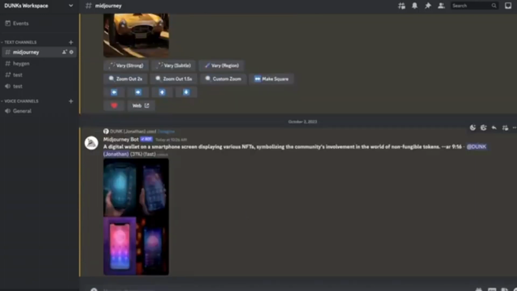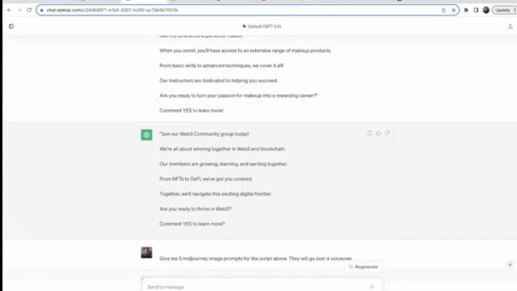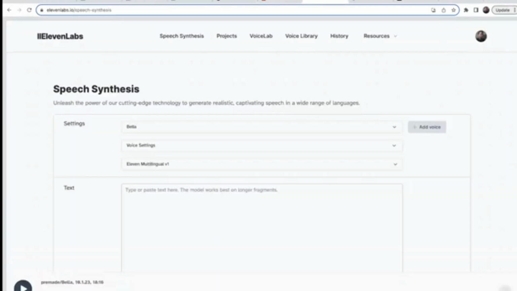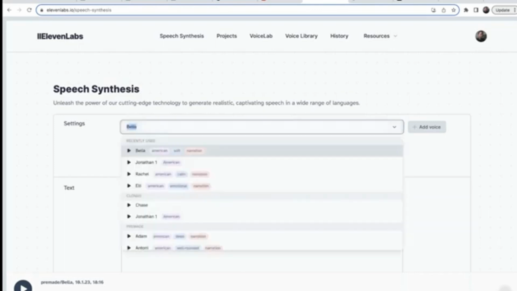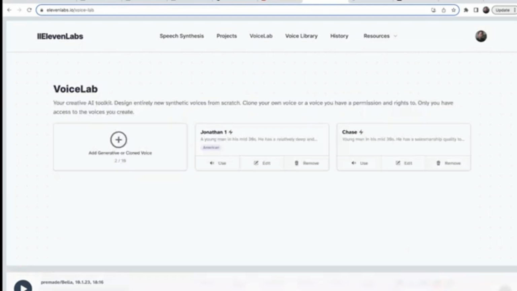So I just hit enter return, and it's going to generate me 4 images. While these images are generating, I can go back over to my script, and I could just take this and make a voiceover using a tool called 11 Labs. I'm going to copy my script, and you can go to 11labs.io, and you're going to be able to create a clone of either your voice or use any of the voices that are built in. If you want to do your own voice, just go to Voice Labs, and you can create a clone of up to 10 different voices in this package.